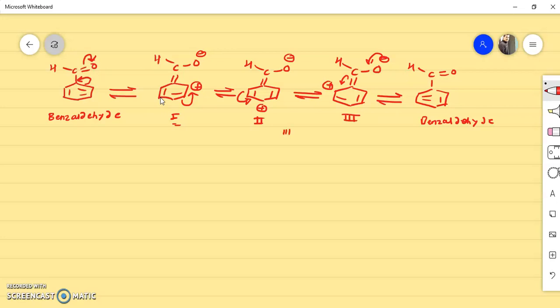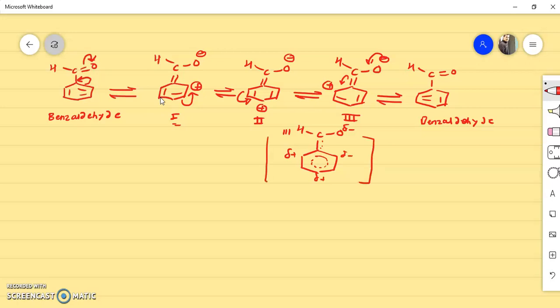If we draw the resonance hybrid of all these three resonating structures, then we can draw it like this. The double bond is circulating over the ring. Here is a delta negative charge on this carbon, and a delta positive charge at the ortho position and at the para position.